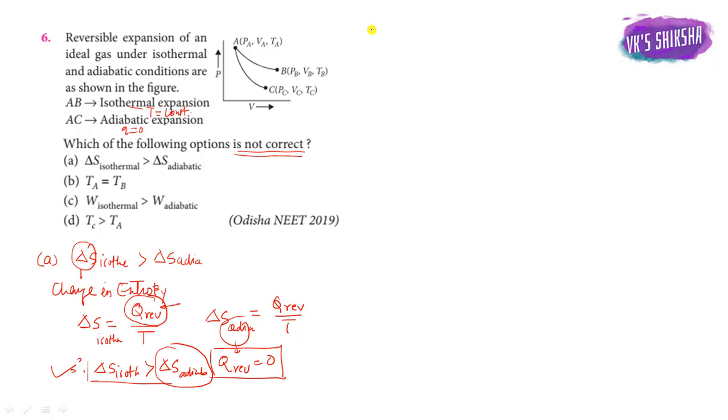Then the second option B, TA equal to TB. A to B is the isothermal expansion, and in an isothermal process temperature is constant. So this is also correct. Then option C is given: work done in isothermal is greater than work done in adiabatic.